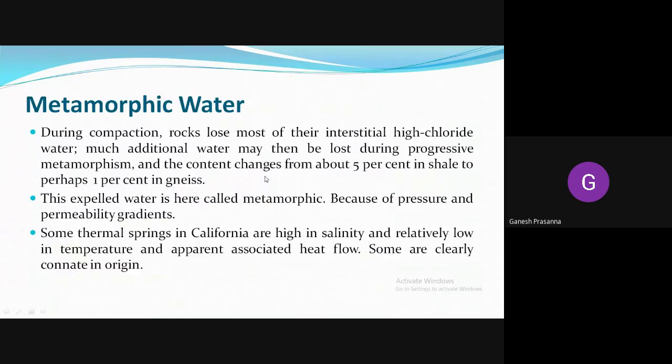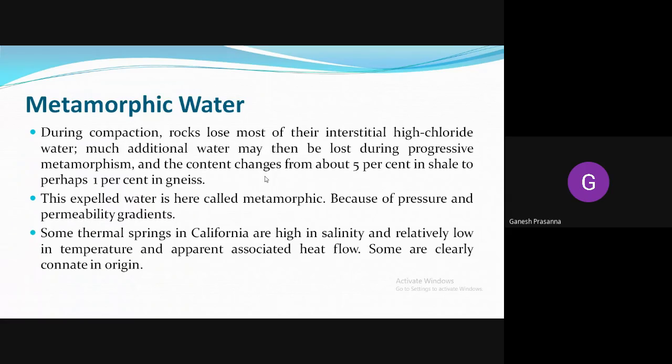So coming to the metamorphic water, metamorphism is a process by which structural and textural changes take place in a rock without undergoing melting. If a rock undergoes melting, then it is called anatexis. If a rock undergoes only structural and textural changes without melting, then those processes are called metamorphism.